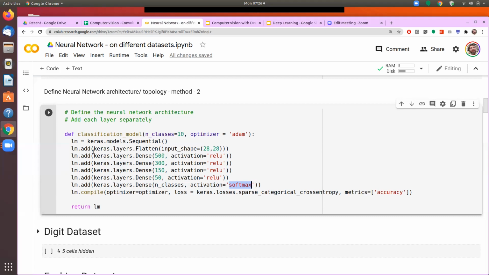Here in the deep neural network, the architecture, or what is also called the topology of the neural network, will have to be defined by us. It gives us a lot of flexibility in how deep you want it, how many neurons you want in each layer, what kind of activation you want, and different parameters can be defined.